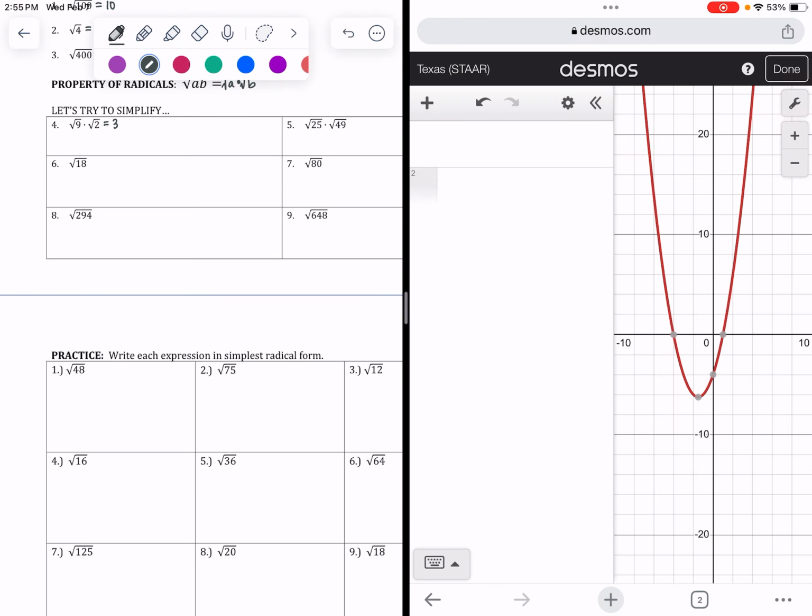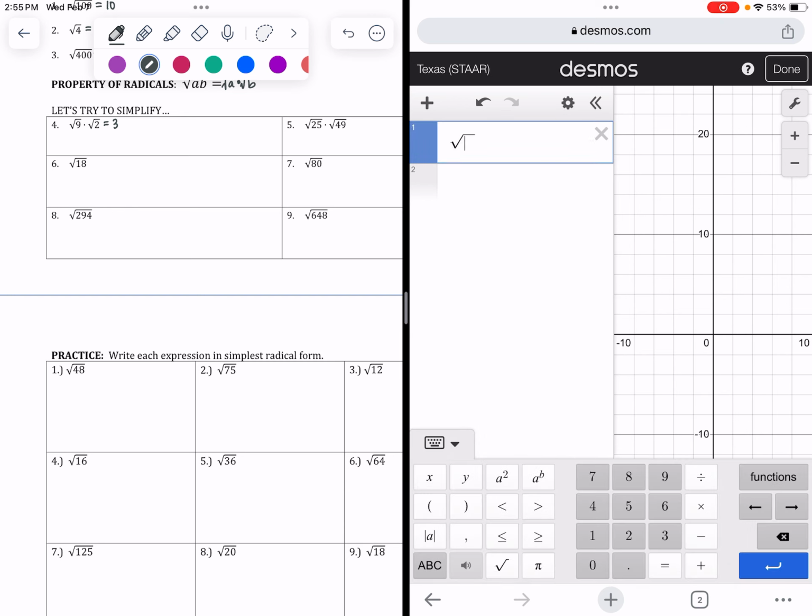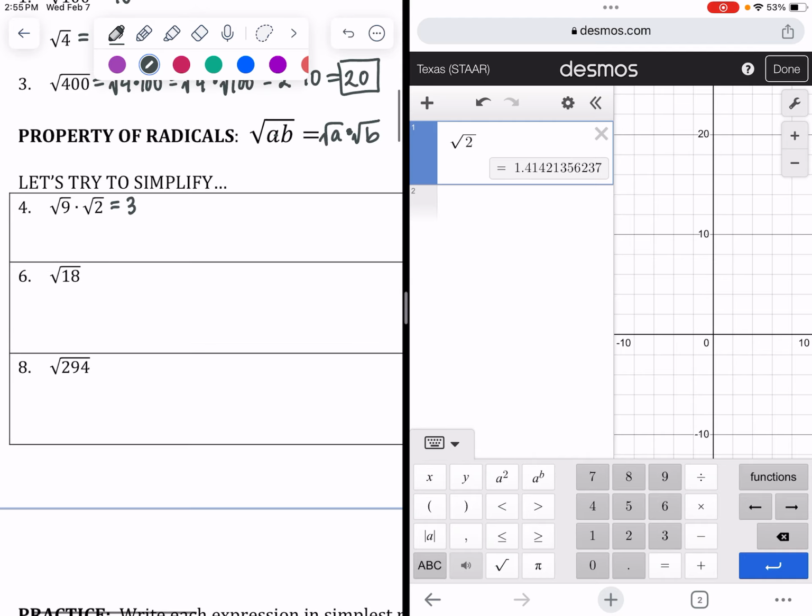If I show you that in Desmos, square root of 2 is an irrational number. Very ugly decimal, can't be written as a fraction. So we don't want to round it, and so we just leave it like that. And so 3 square roots of 2 is the best we can do for that simplified expression.